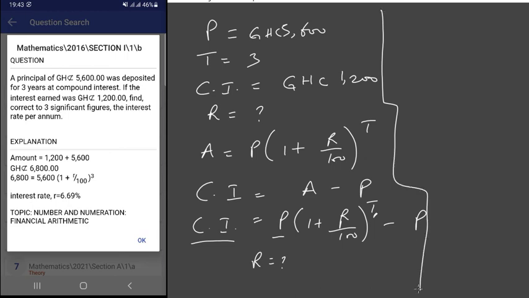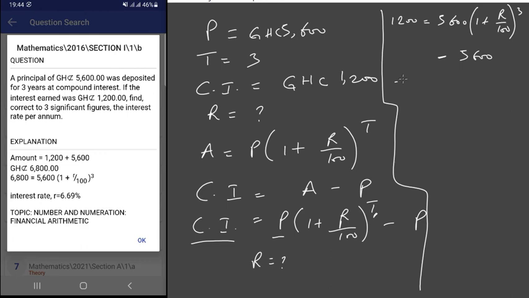To solve for the rate, we substitute all the values. The compound interest is given as 1,200. The principal is 5,600, times 1 plus r over 100, since we don't know the rate, raised to the power of the time, which is 3, minus the principal, 5,600.